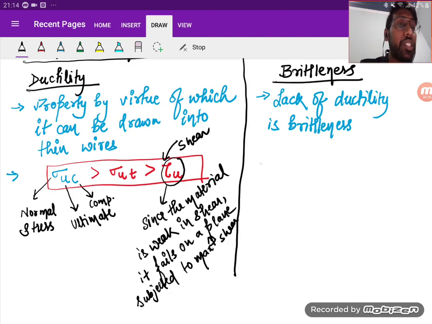Okay, next, what is the property of brittleness? Again, a brittle material is strongest in compression, mediocre in shear, and weak in tension.